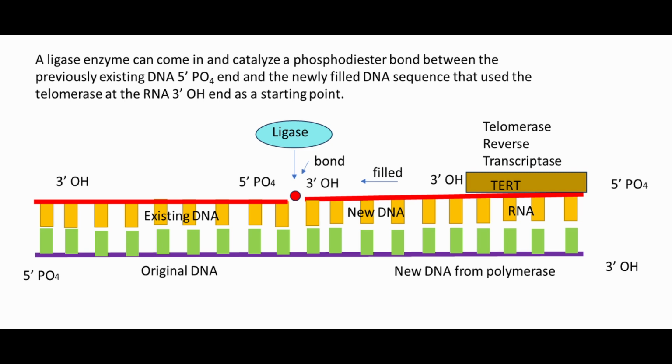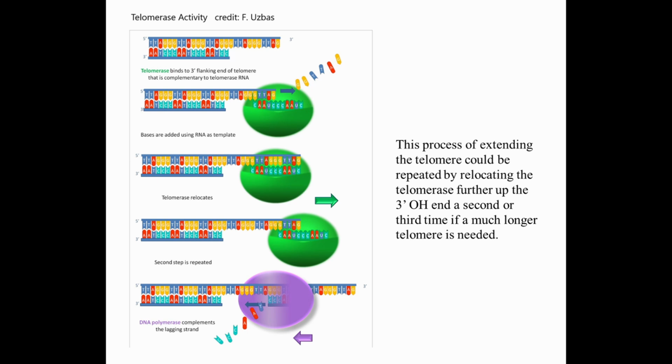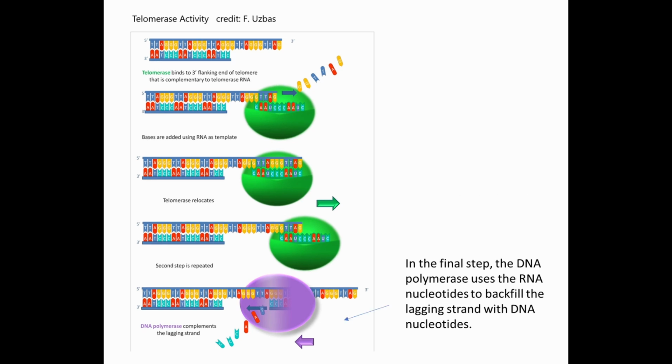This process of extending the telomere could be repeated by relocating the telomerase further up the 3' OH end, a second or third time if a much longer telomere is needed. The action of telomerase is illustrated in the figure. The figure shows a telomerase adding RNA nucleotides to a telomere. In the final step, the DNA polymerase uses the RNA nucleotides to backfill the lagging strand with DNA nucleotides.